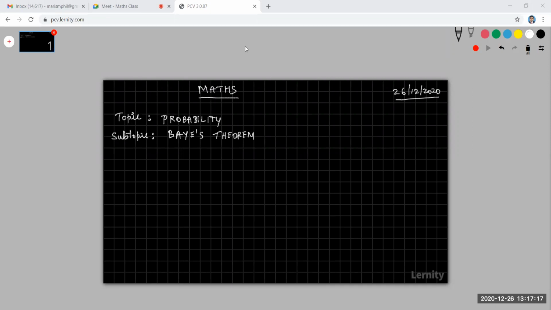Okay, we have discussed some problems in Bayes' theorem in our previous class. Today also we are going to discuss the same exercise and complete it. After that, if you have any doubts, please ask, and we'll discuss some more problems. Okay.